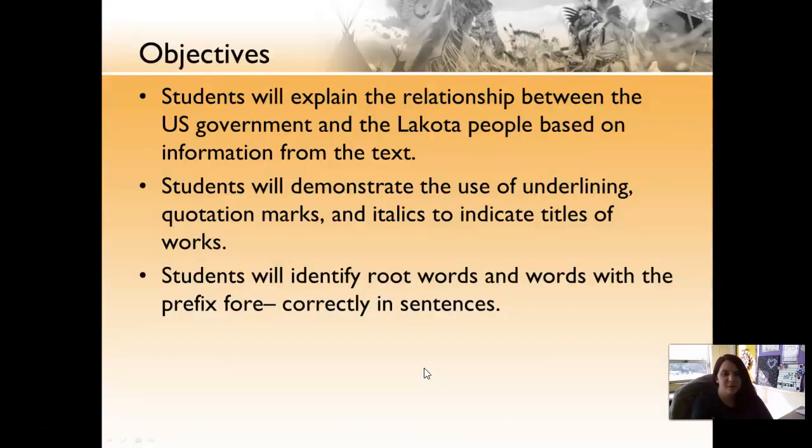Our objectives are to explain the relationship between the U.S. government and the Lakota people. We're going to demonstrate the use of underlining, quotation marks, and italics to indicate titles, and we're going to identify root words with for.